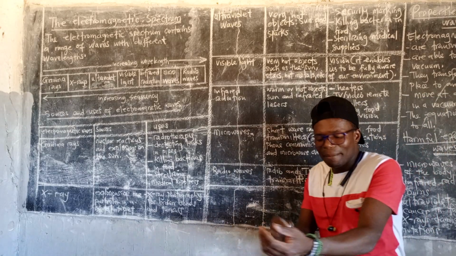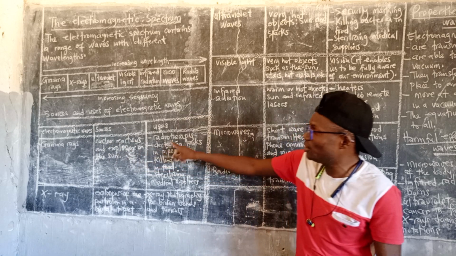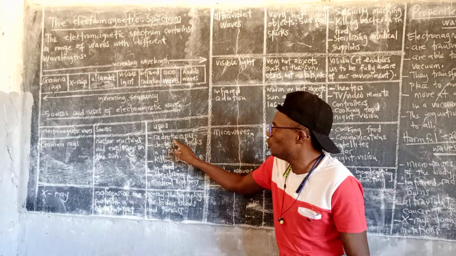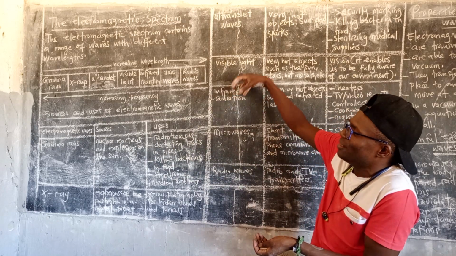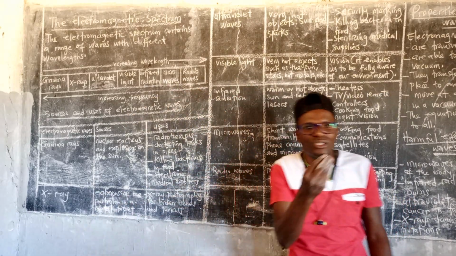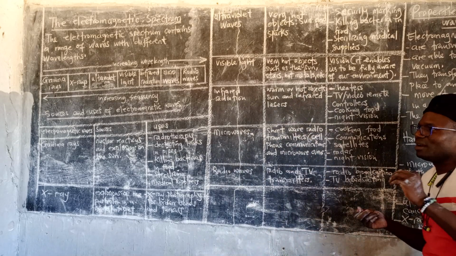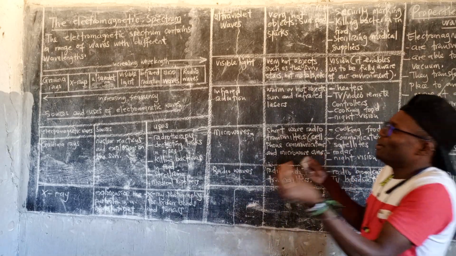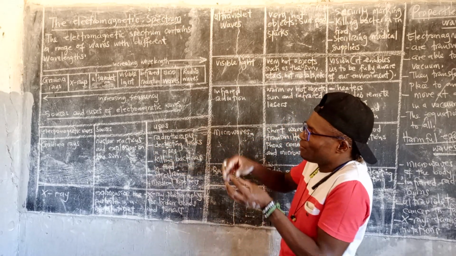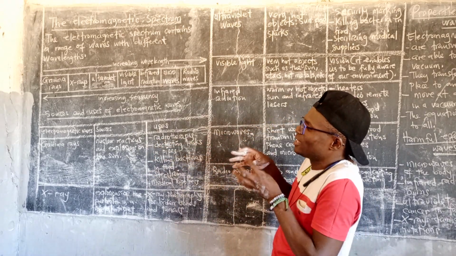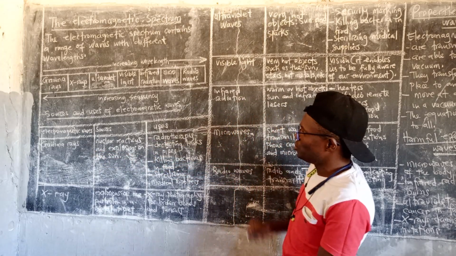Cancer. Very good. If somebody finds that you have got cancer cells here, they're going to use what? Gamma rays in order to treat. So radio comes from what? Radioactivity. So radiotherapy means it is used in the treatment of what? Cancer. Physiotherapy means those people that are not able to walk. Then chemotherapy, chemicals. But radiotherapy is something to do with what? Radiation. Those people that have got cancer, those that are exposed to radiation, they undergo the gamma rays so that they can be treated.